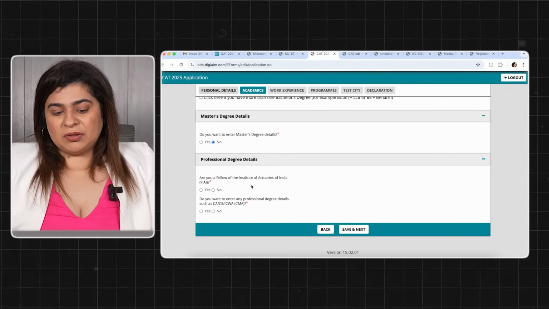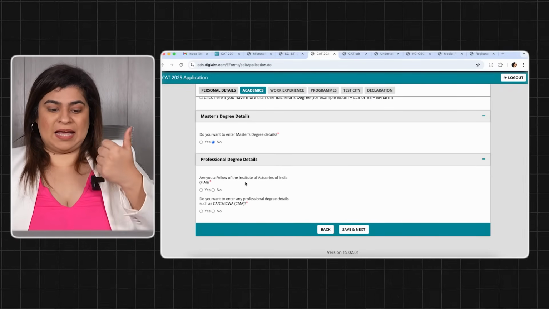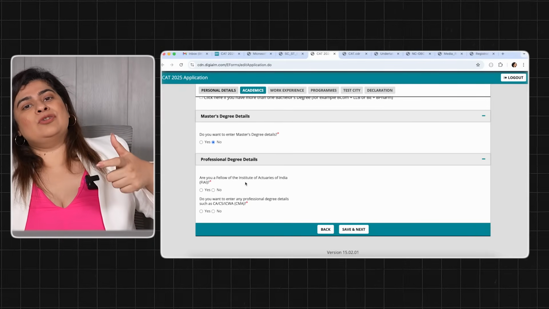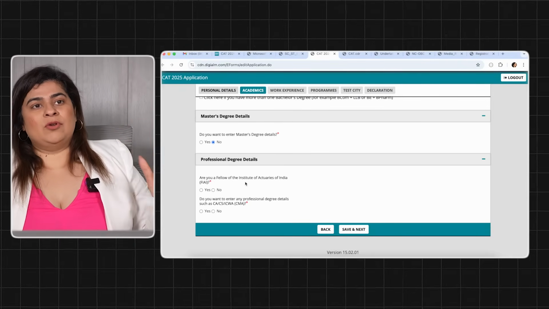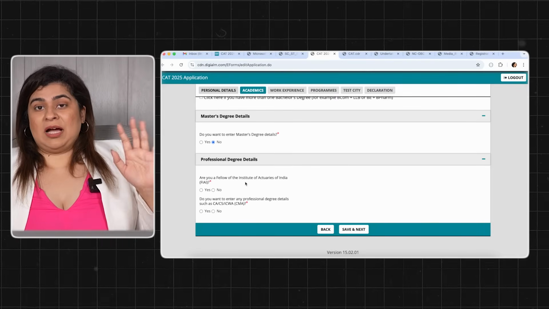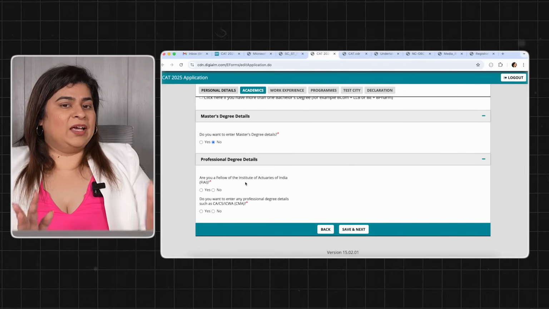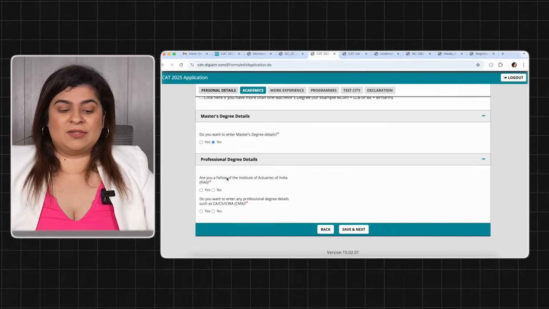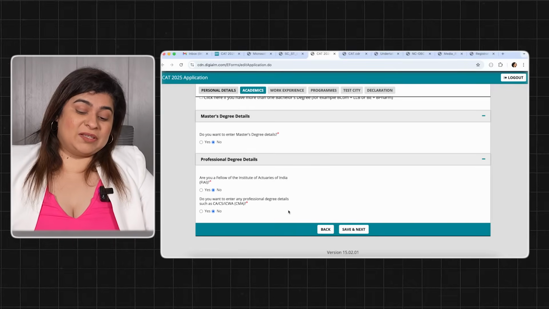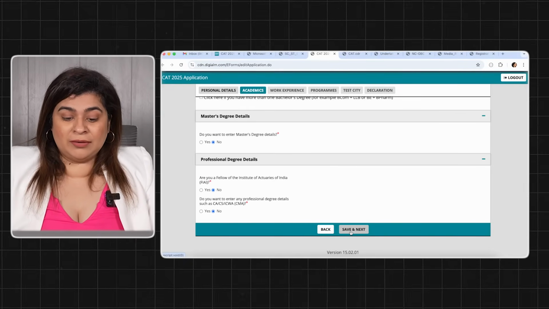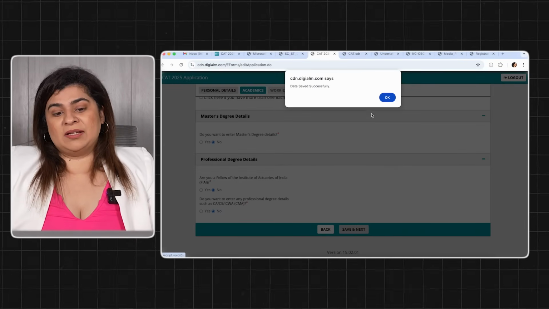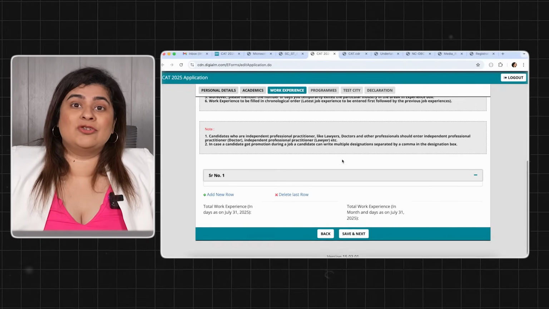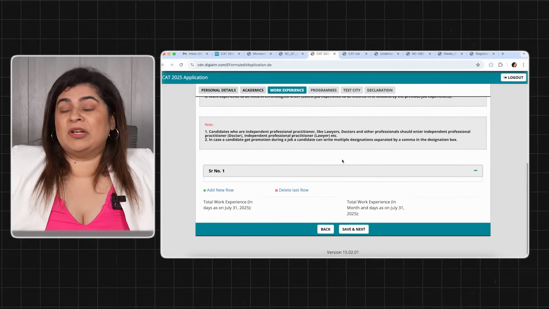Are you doing something like extra professional certifications like actuaries, CA, CS, ICWA? There is significant weightage given to CA, CS, ICWA, actuaries in your cutoffs and IIM selections. IIM ABC love CAs. IIM Kozhikode, which is the paper setter this year, they also give you 12% marks for your resume. In that, there are specific marks for being a CA. Check out the video of IIM Kozhikode's selection criteria. You will get a fair idea. All right. Now we click on save and next.